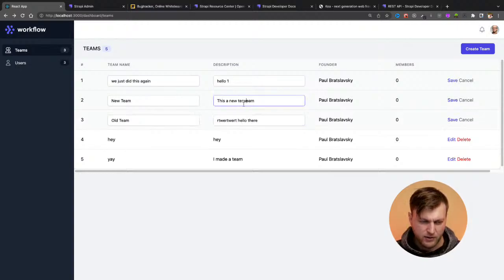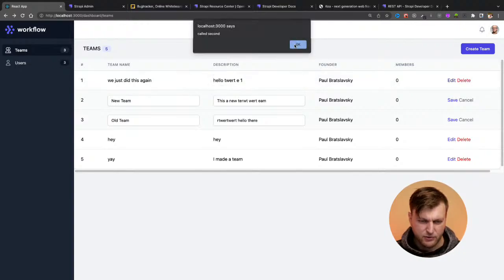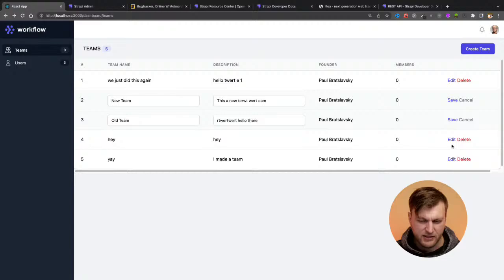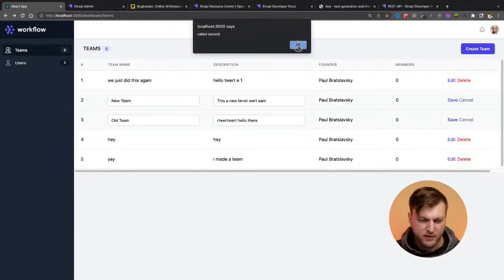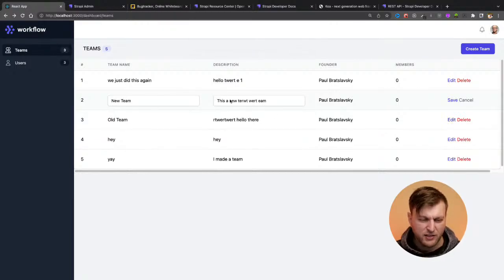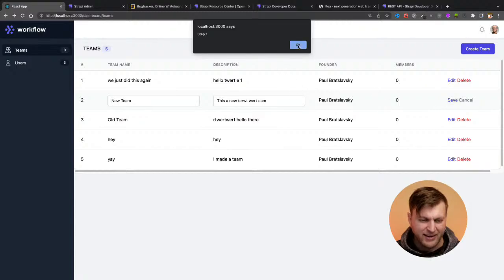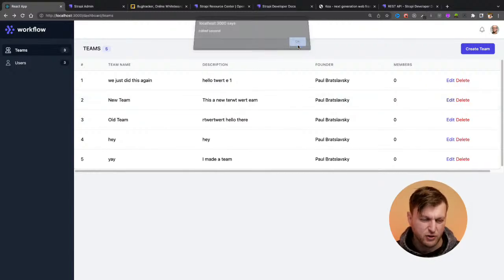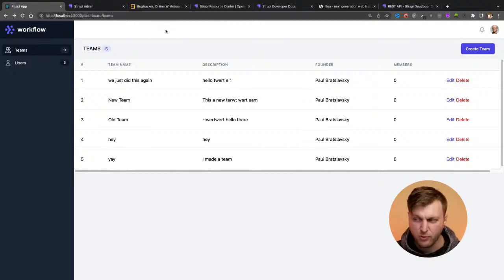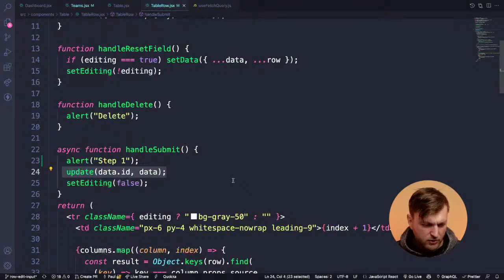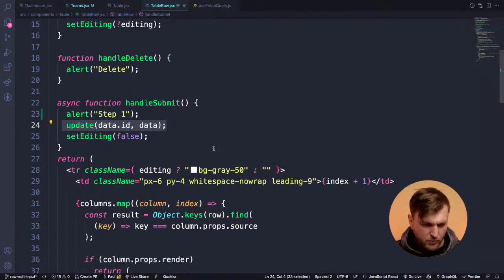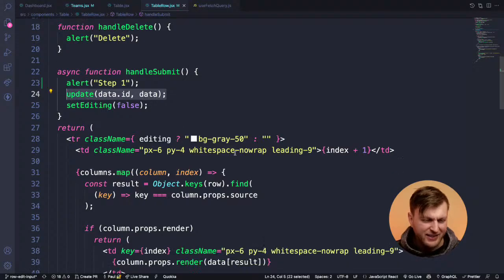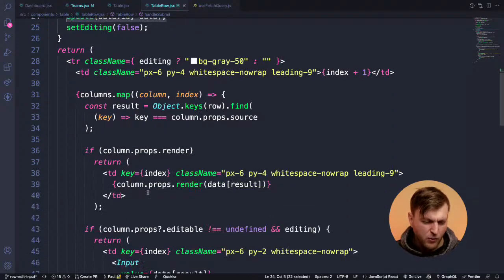You need to have the form in each individual row because you're editing each individual row here. And so that's why I had to pass that function to each row to be able to update or at least get the data from each row that's edited.